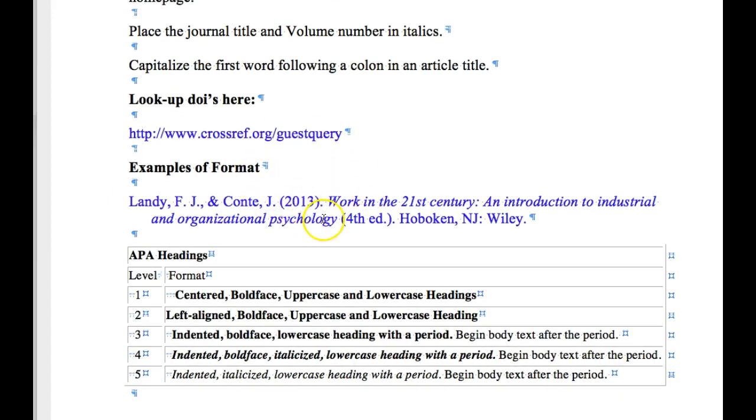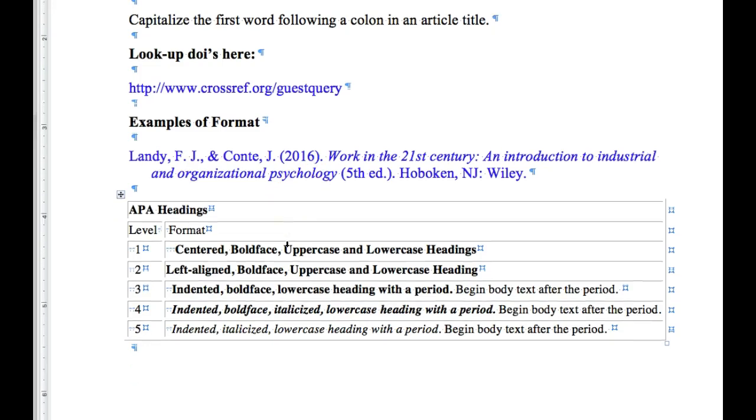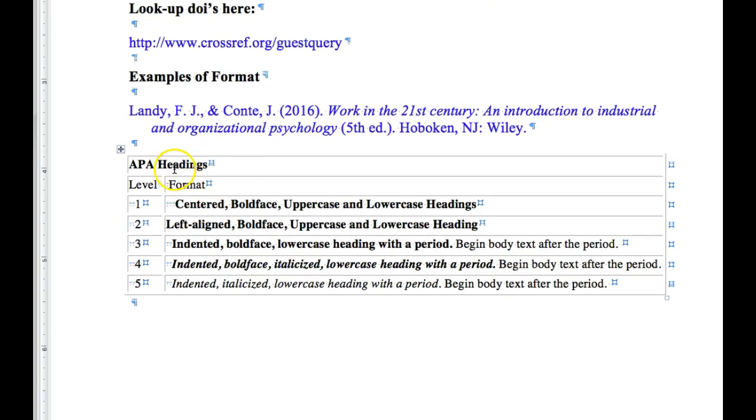Here's an example of format. Let me bring it up to date. There we go. There's the 5th edition. This is the example for APA headings. Most of the time, you're only going to use level 1 and level 2 headings.